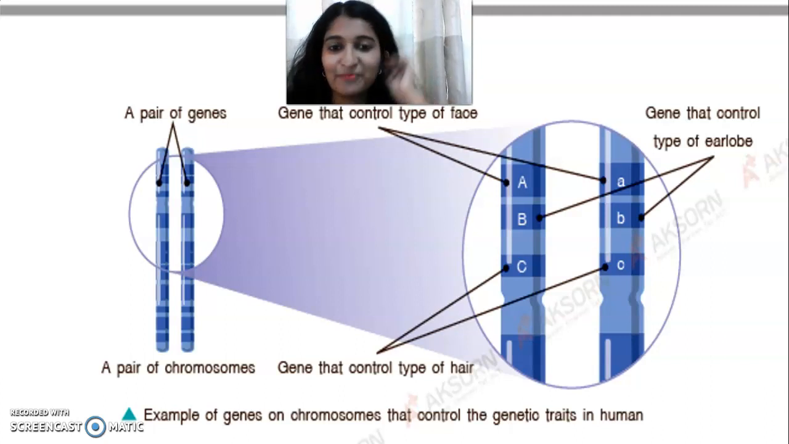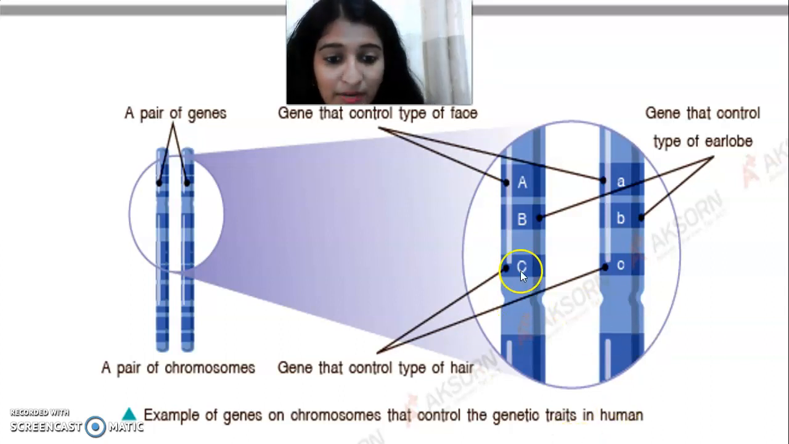And I have a long nose. My father has a long nose, but my mother has a small nose. I got the trait from my father. Right? You got it? Okay, that's the third trait, which controls the hair, capital C and small c.